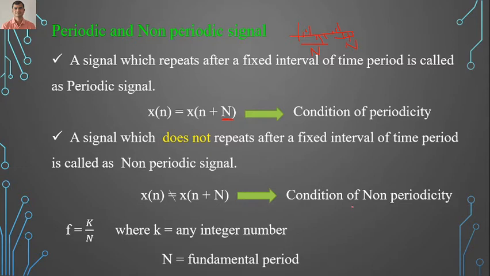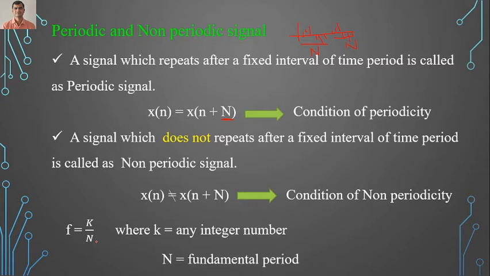So how to find its fundamental period? For that we need to represent f. F is nothing but the frequency for that particular signal, equal to k by N, where k is any integer and capital N is the fundamental period. We have to define f in these terms, k by N, integer by fundamental period, to find whether the signal is periodic or non-periodic. If the signal is periodic, then and only then can we find its fundamental period. Otherwise the signal will be non-periodic, without a fundamental period.